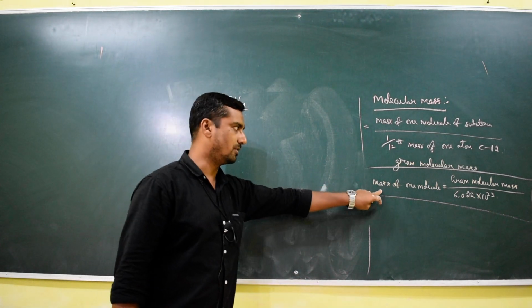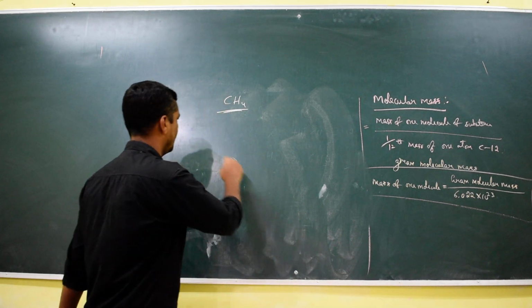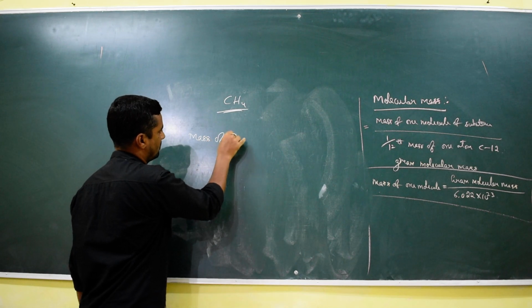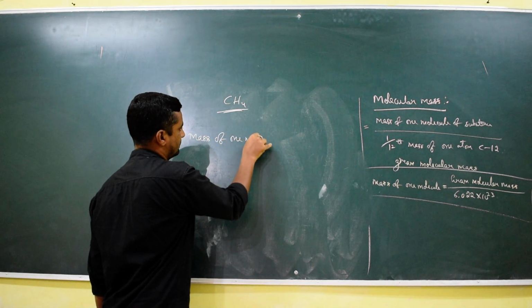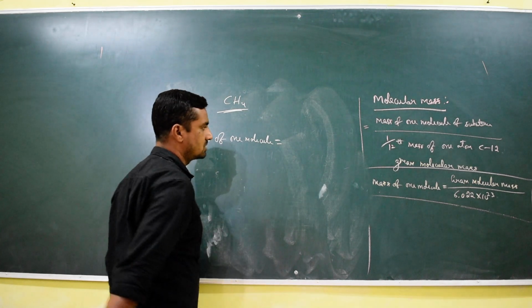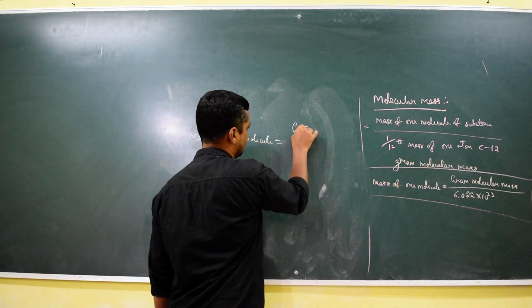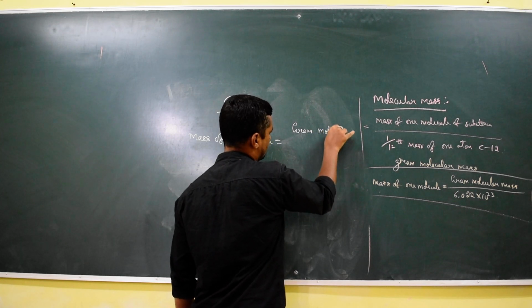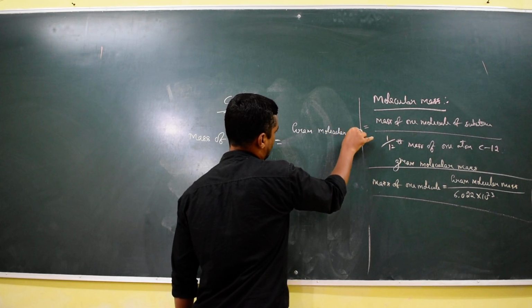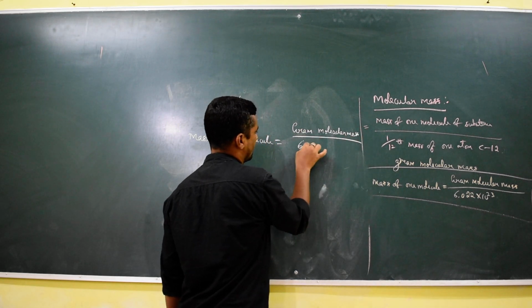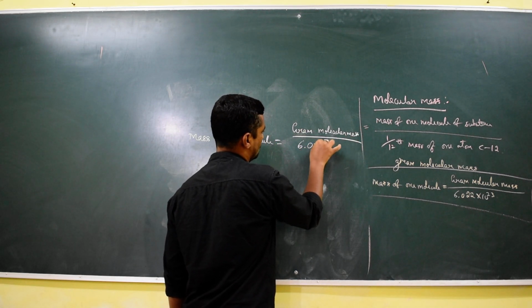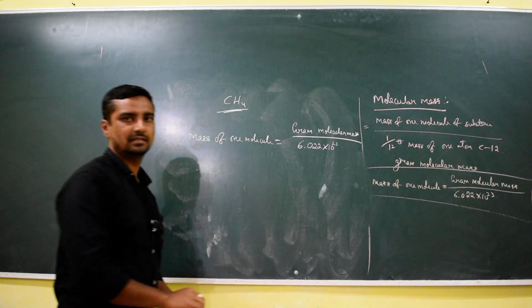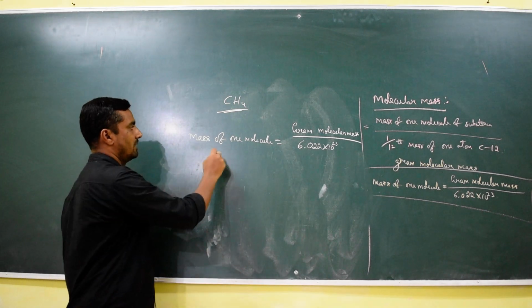So here there is a formula for the mass of one molecule. First of all we should write the formula; for the formula 1 mark is there. The mass of one molecule equals the gram molecular mass divided by the Avogadro number, 6.022 into 10 to the power of 23. Understood? So that is the mass of one molecule, right?